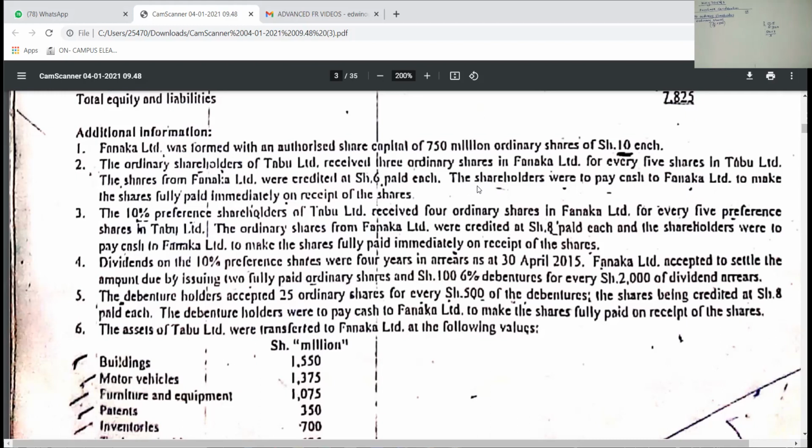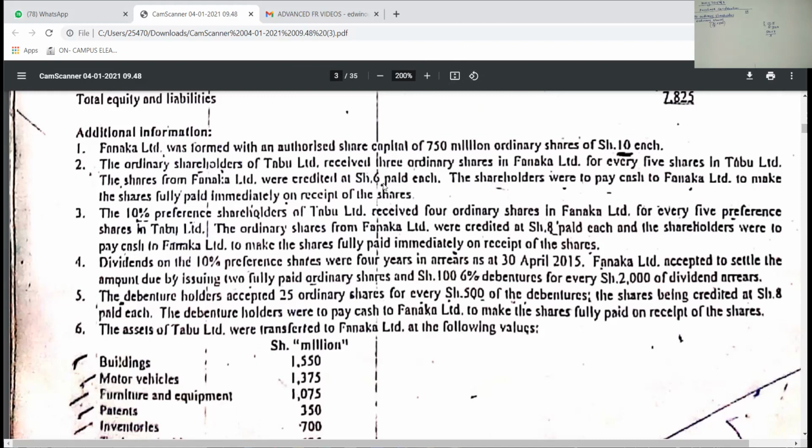You never know. KASNEB nowadays can even repeat external reconstruction, so it's better to be conversant. That is why they have said the shareholders were to pay cash to Fanaka, because once you pay the cash to Fanaka, it means they were giving out shares. So for now, I'm not concerned with the difference of 4, but with how Fanaka paid Tabu.